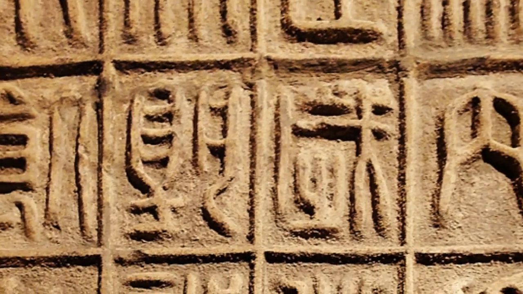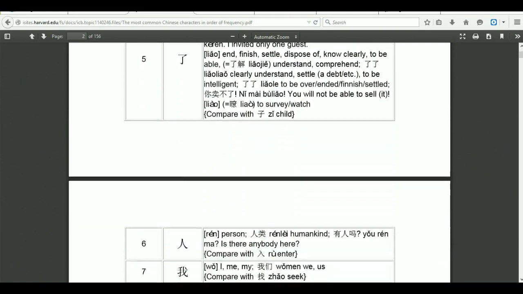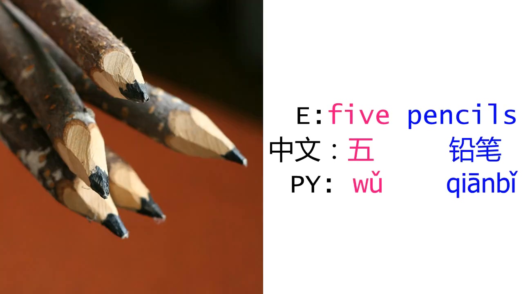Where did measure words come from? How does learning about them deepen your knowledge of Chinese culture? In this lesson, you'll learn a bunch of measure words and even more about how they got their place in the Chinese language. In Chinese, a number cannot usually quantify a noun by itself.